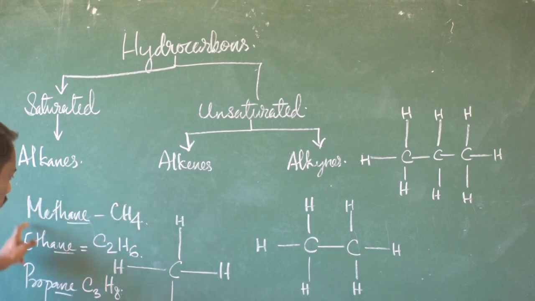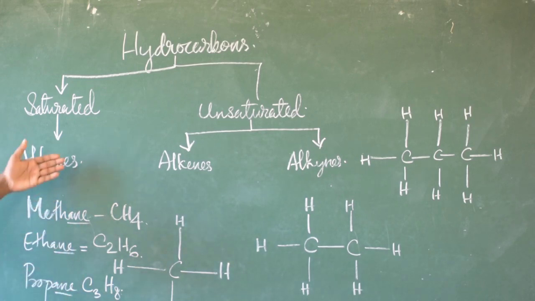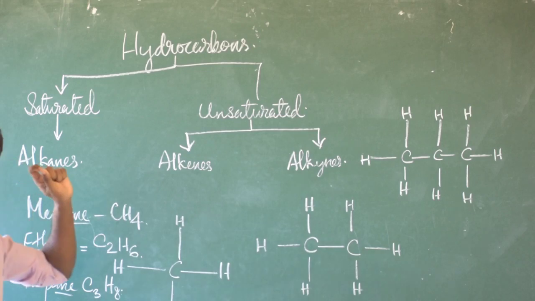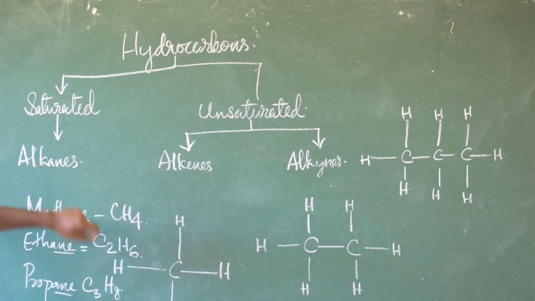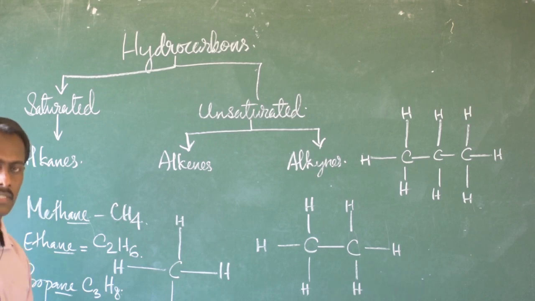So we can recognize the compounds present in the alkane series by the name ending in ANE. That is the first similarity between them.